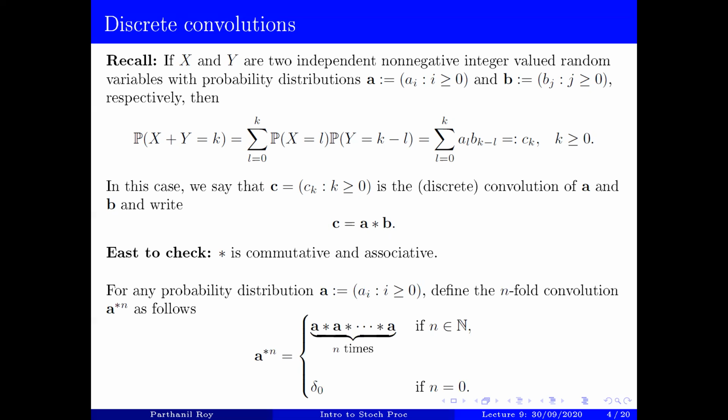Now, for any probability distribution A, again on the non-negative integers, define the n-fold convolution A star n as follows. So A star n is A star A star up n times. So you basically convolute A n times. Of course, this is the case when n is a positive integer. When n is 0, we'll define this to be the delta 0 probability. So this is the Dirac probability distribution, which puts mass 1 at 0. And we also discuss why this is the case.